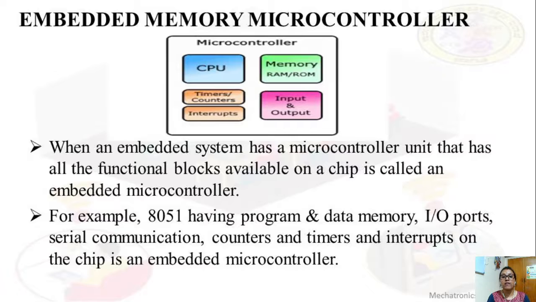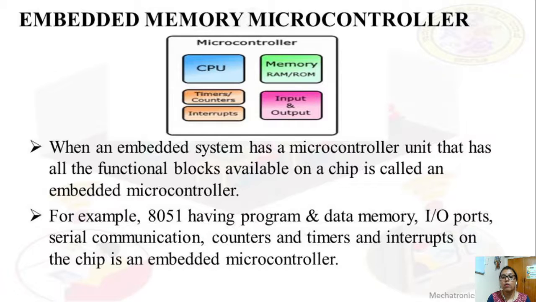When an embedded system has a microcontroller unit that has all the functional blocks available on chip, it is called an embedded memory microcontroller. That means all the functional blocks, that is the CPU, memory block, input output blocks and other peripheral devices like timers and counters, are all available on chip.